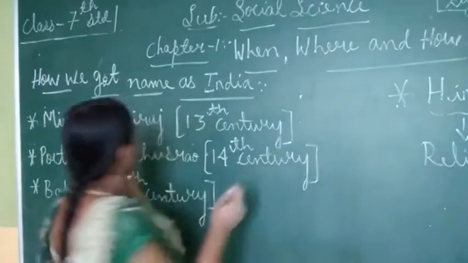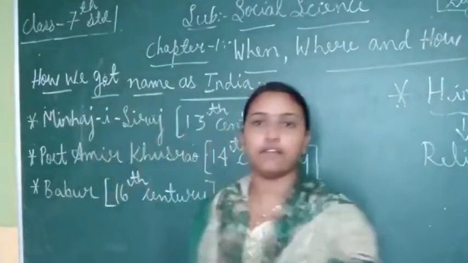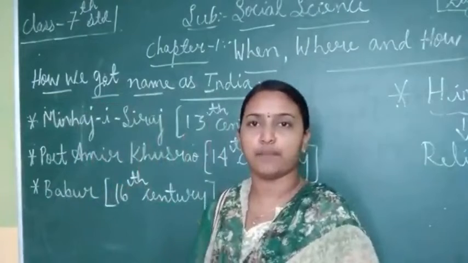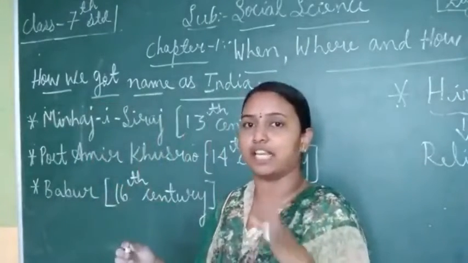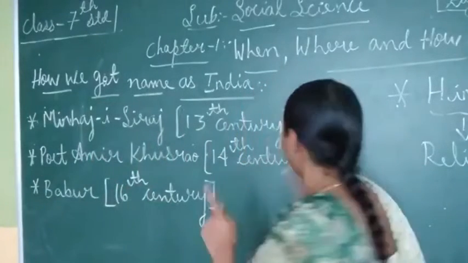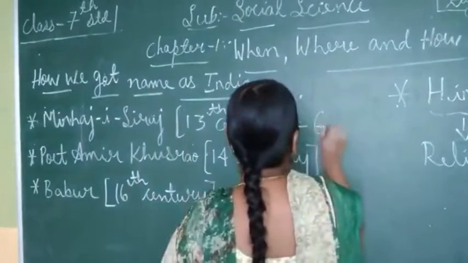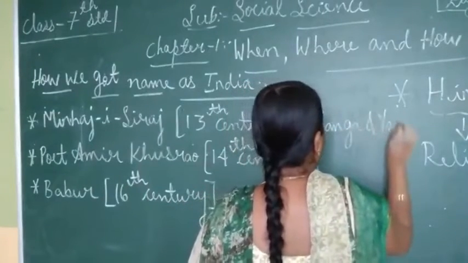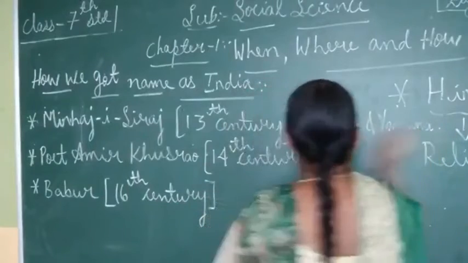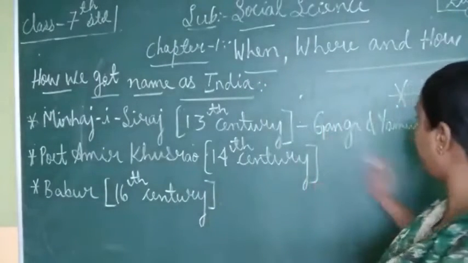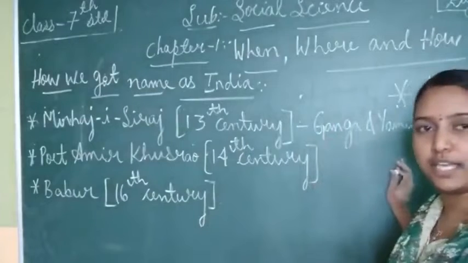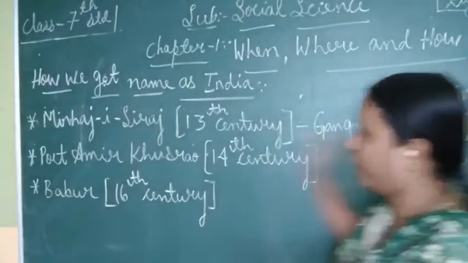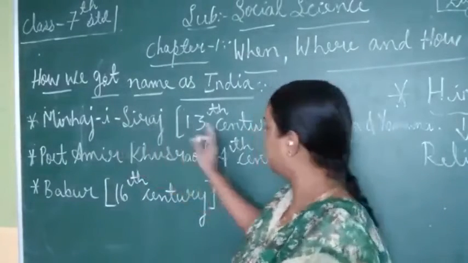I told you Minhaj-e-Siraj gave the name Hindustan depending upon the boundaries. He took the boundaries as two rivers, Ganga and Yamuna. The area from Ganga to Yamuna was considered Hindustan according to Minhaj-e-Siraj in the 13th century.